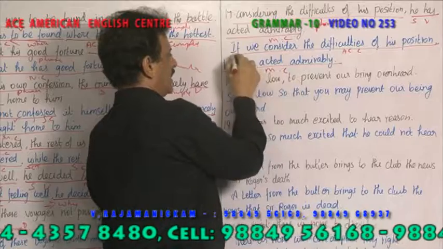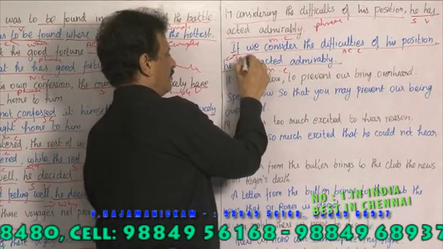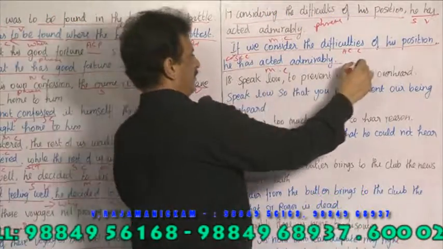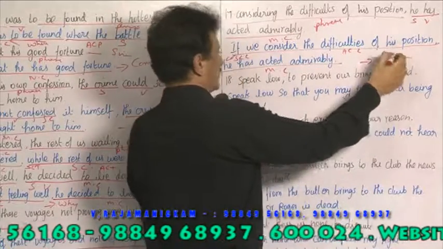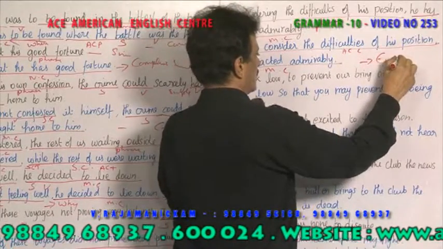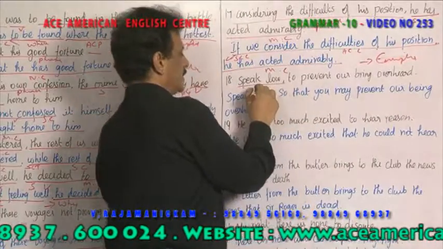He has acted admirably is the main clause. If is the subordinate conjunction of what? Condition. So it is a complex sentence. So next is speak. Oh, it is the main clause.